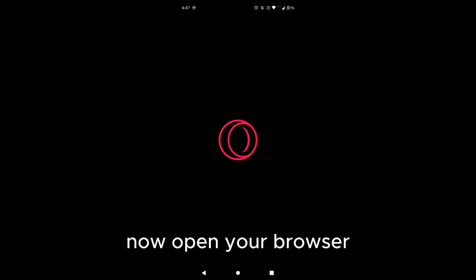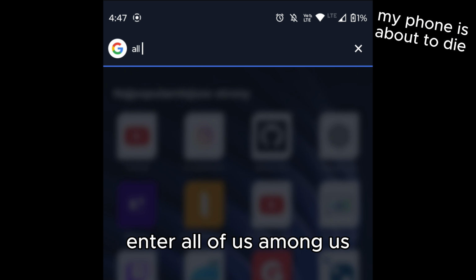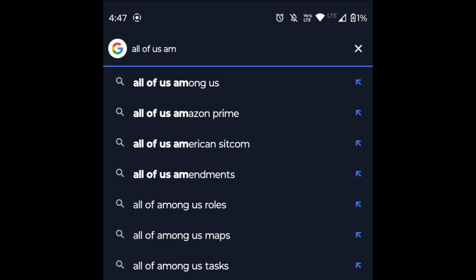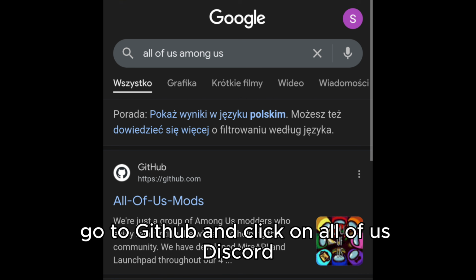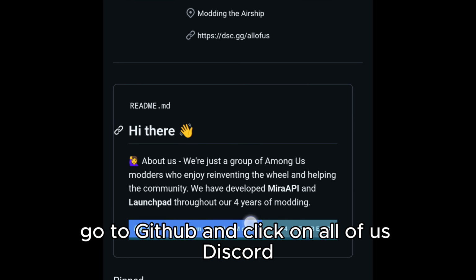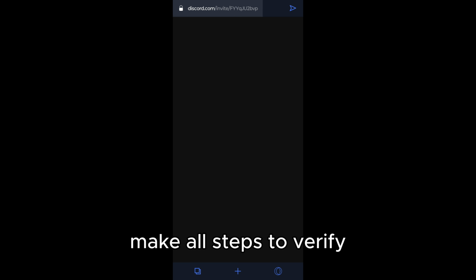Now open your browser. Enter All of Us Among Us. Go to GitHub and click on All of Us Discord. Make all steps to verify.